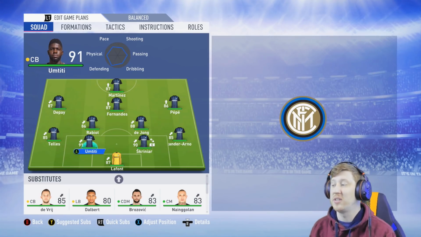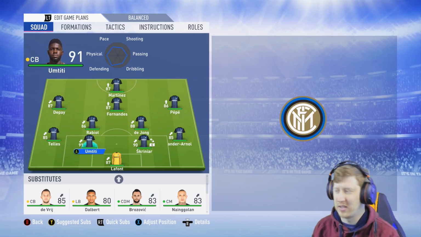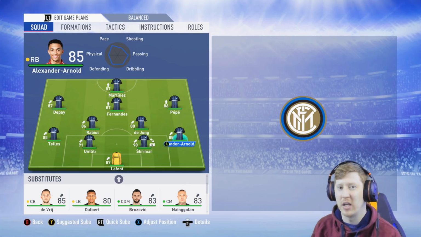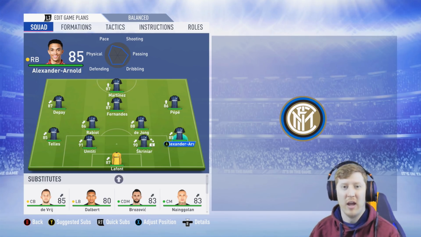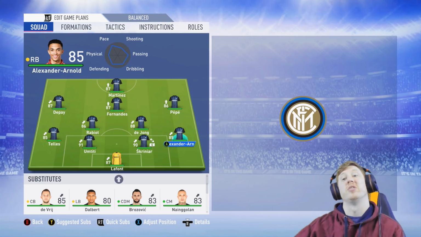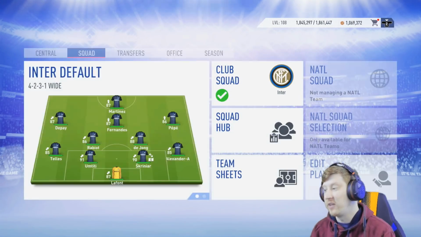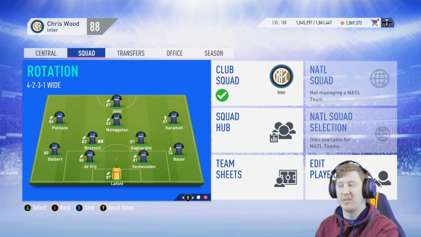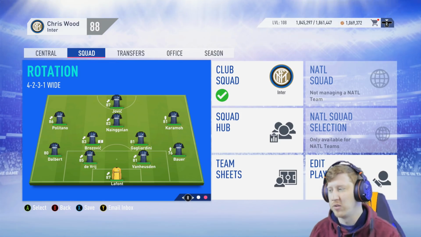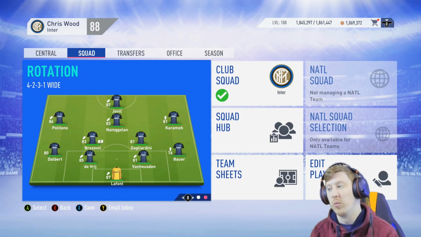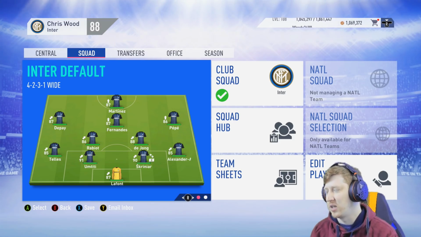So Umtiti is now being played at left centre-back rather than at right centre-back. I've updated Trent Alexander-Arnold's number again. I changed it from 4 to 20, and then you requested that I change it to 66, which is of course his number at Liverpool, so I've done that as well. And I don't know why I hadn't done this sooner. I put Dalbert in at left back in the rotation side rather than Babic, who was previously in that particular role.